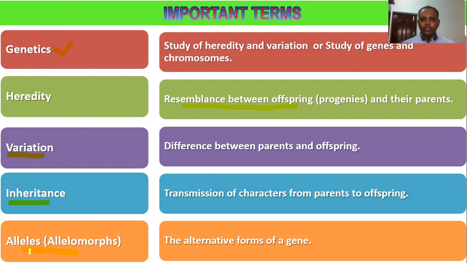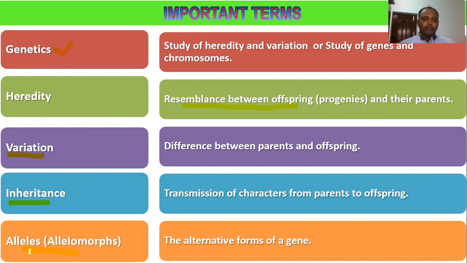Two genes are responsible for a single character. Of the two genes, one gene we get from the father, another from the mother. One is a paternal gene, another is a maternal gene, right? So every character of an organism is expressed by a pair of genes, which are present in either homologous chromosomes or heterologous chromosomes.